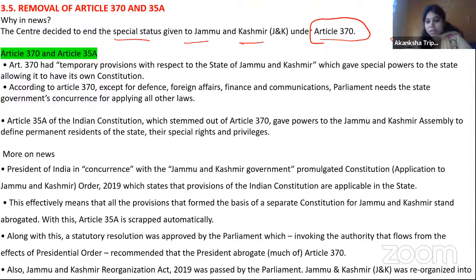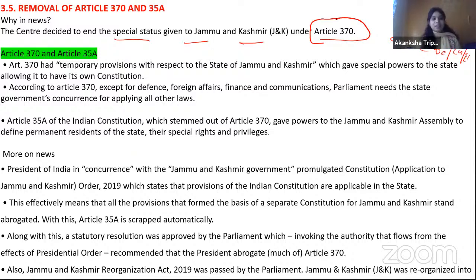So what was in it? Like how they were different, you must be knowing. Other than defense, currency, and external affairs, in all aspects Jammu and Kashmir had a different role compared to the rest of India. Okay, so that was the special status.